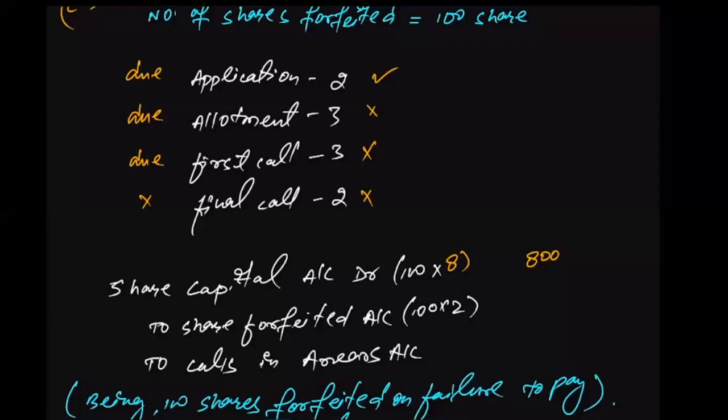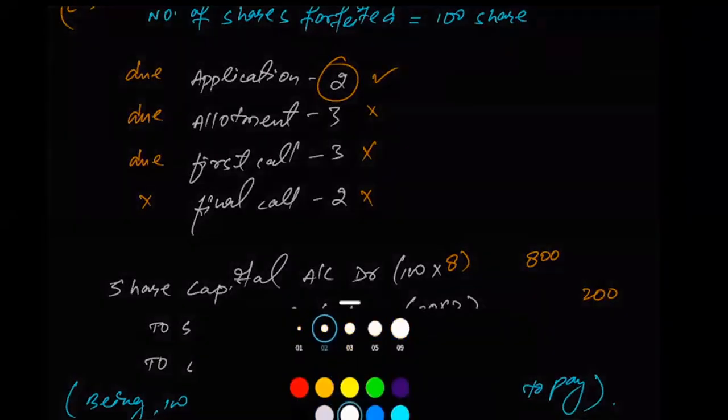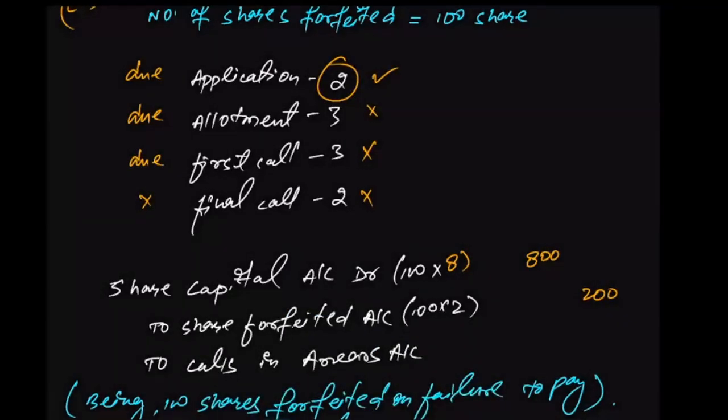And share forfeited. What amount will be share forfeited by the company? Only 2 rupees have been received on application. So that means company can forfeit only 2 rupees. That is 200. What amount is not received by the company? Company did not receive for the allotment and first call. So what about final call? The final call is not even made. 100 into 6.